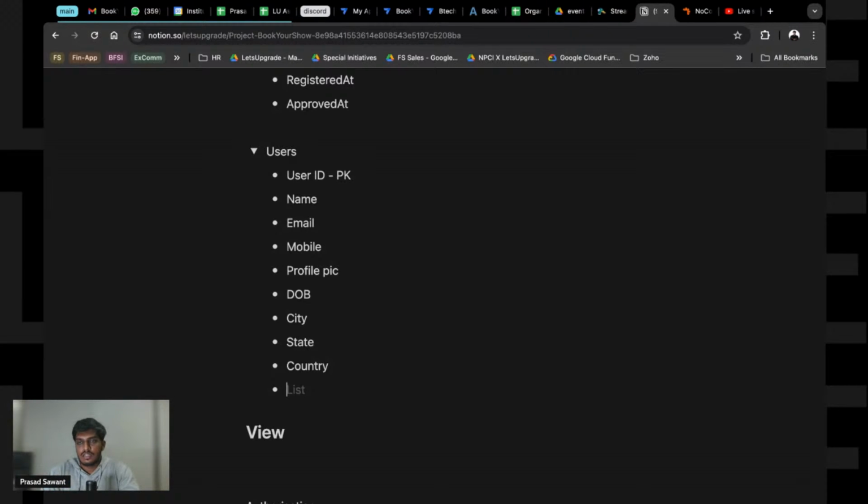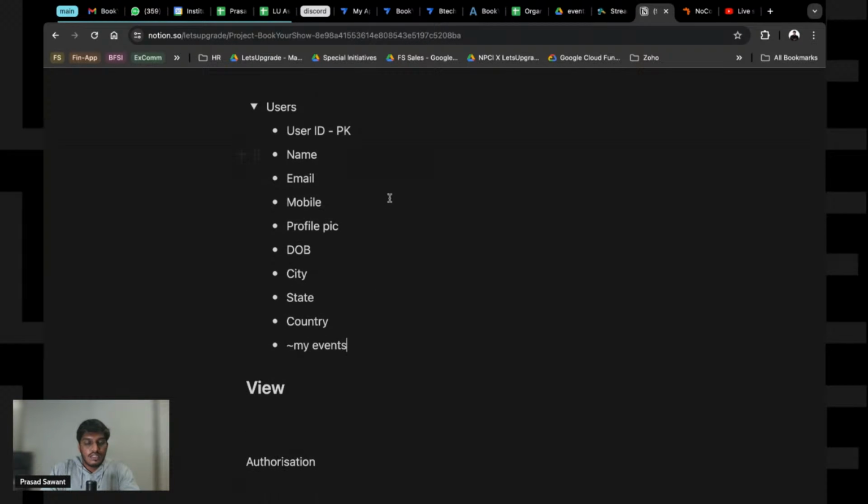As a user, I should know what all events I have got approvals for. Like it's a history, right? In Amazon, you have order history. In BookMyShow, you have ticket history. Similarly, here again, there is going to be a My Events. Basically, it will have all the events that I have been to, right?